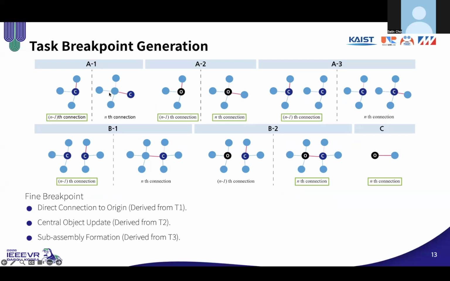First, direct connection to origin, derived from T1: when a part or subgroup connects directly to the origin, as shown in figure A. Second, central object updates, derived from T2: when a new connection changes which object is most central in the active group, as in figure B. Third, subassembly formation, derived from T3: when a new group starts forming away from the origin, indicating a distinct subtask,